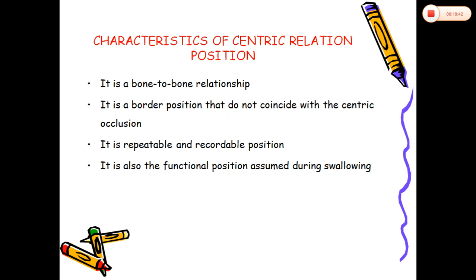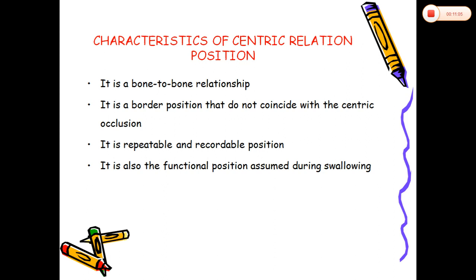Right? So this is the very important significance of centric relation. Then coming to characteristics of centric relation position. As I previously explained, this centric relation is always a bone-to-bone relationship. It is a border position that does not coincide with the centric occlusion.